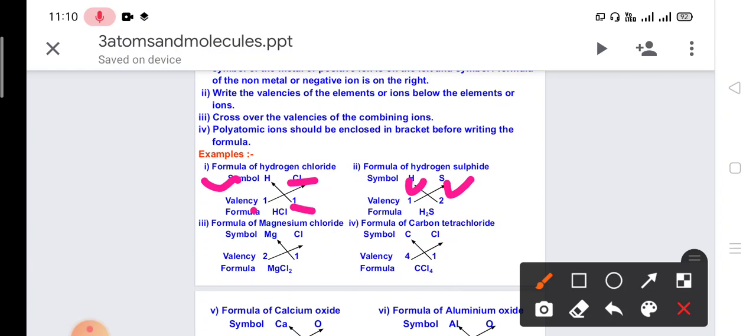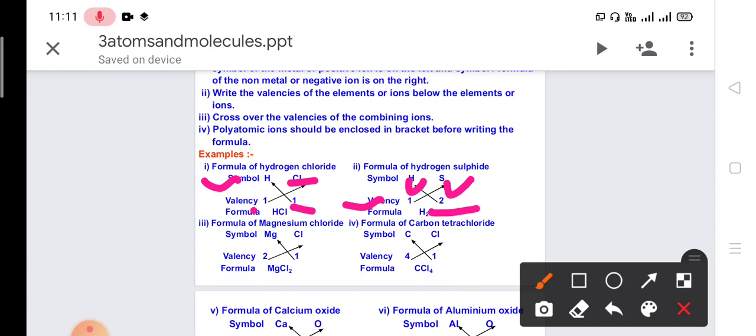The valency of hydrogen is 1 and the valency of sulfur is 2. So one hydrogen cannot combine with one sulfur; two hydrogens combine with one sulfur, because the sulfur valency is 2, and it forms the compound H2S.